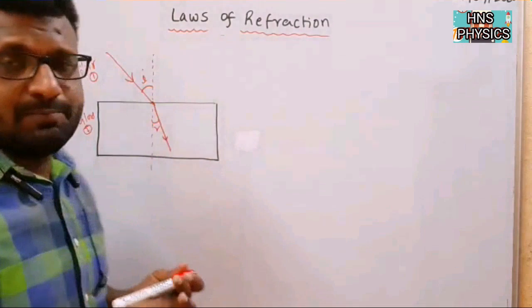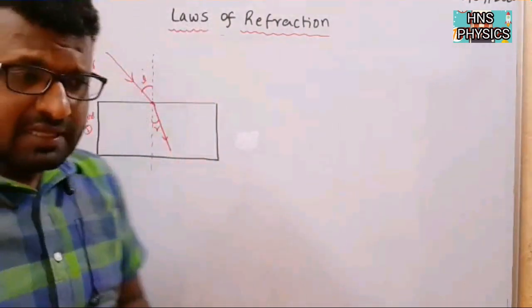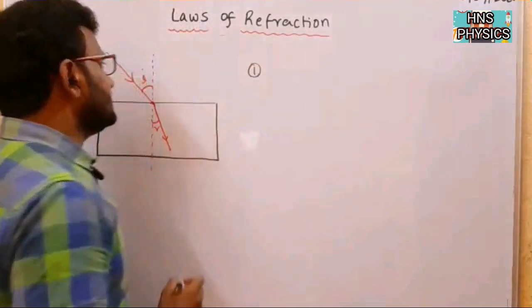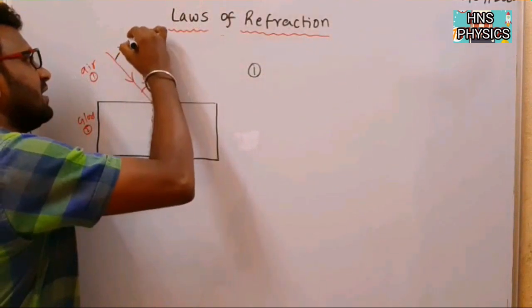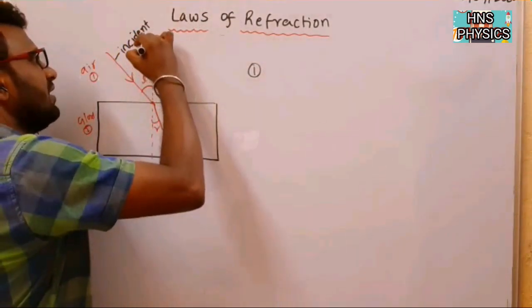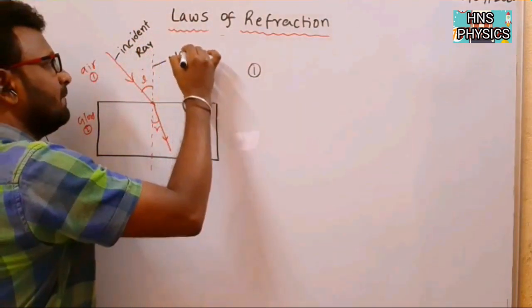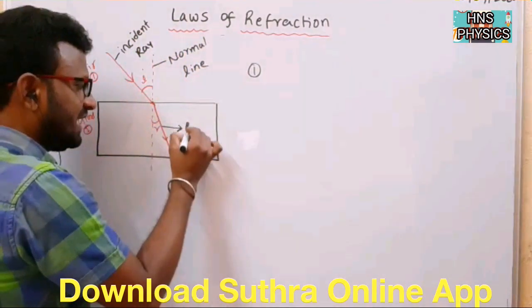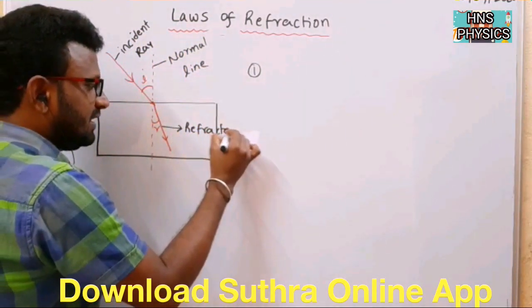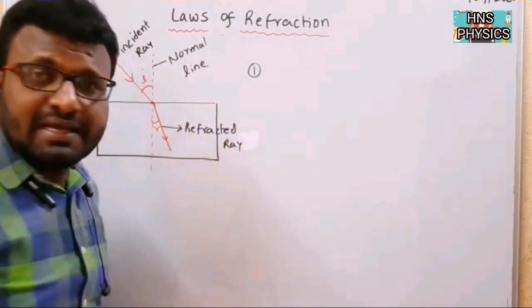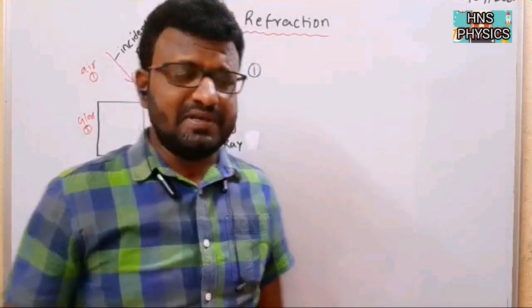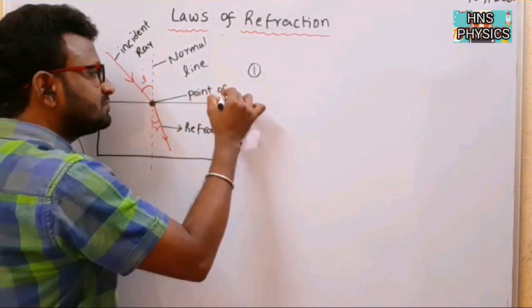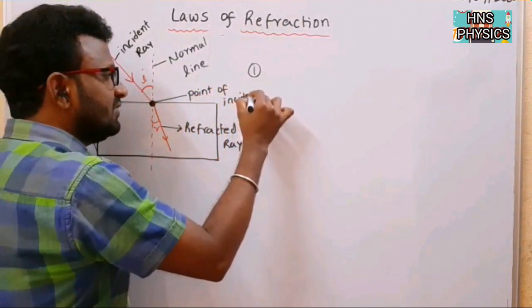So what is the first law? There are two laws of refraction. First we will discuss the first law. The incident ray, normal line and refracted ray lie in the same plane at the point of incidence. So this is nothing but the point of incidence.